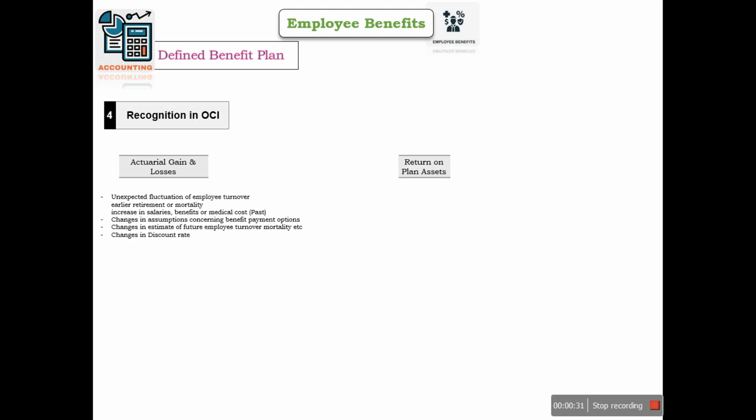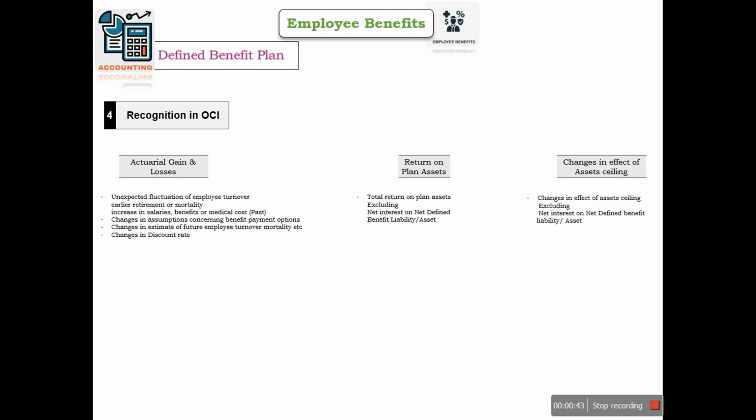Apart from it, return on plan assets, excluding the net interest on net defined benefit liability or assets, and change in effect of asset ceiling. Here also, excluding the interest on net defined benefit liability or assets, will be booked as a part of OCI.